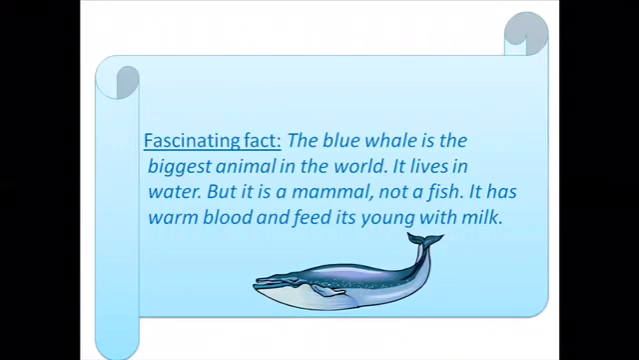Look at this whale. What's the color of this whale? It's blue. Do you know that the blue whale is the biggest animal in the world? Yes, it's the biggest animal in the land and oceans and in the sky. It lives in water, but it's a mammal. It's not a fish because they feed their babies with milk and they give birth to young. It is warm-blooded and feeds its young with milk.